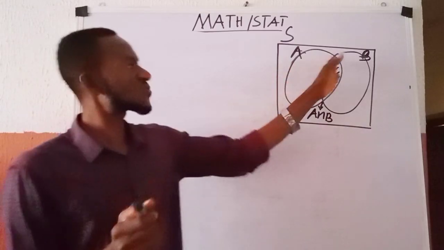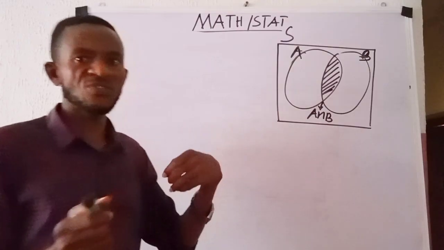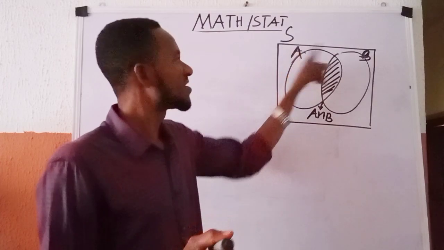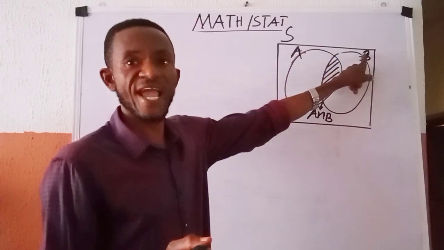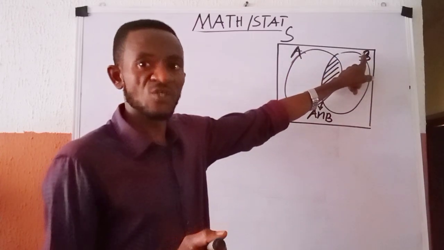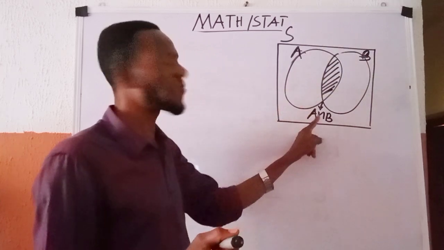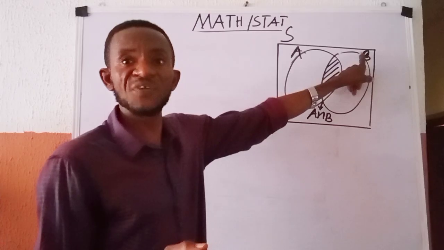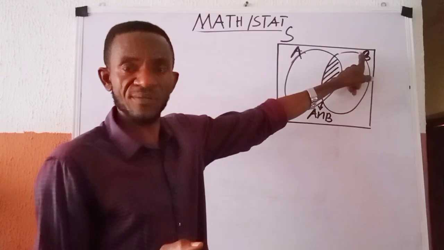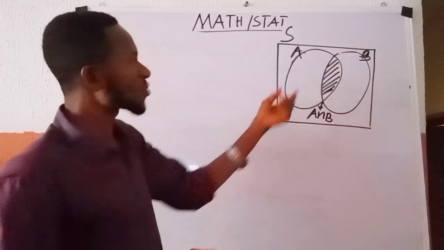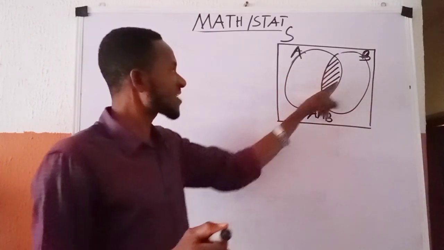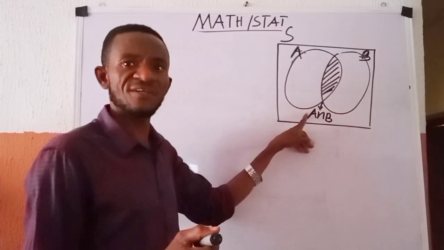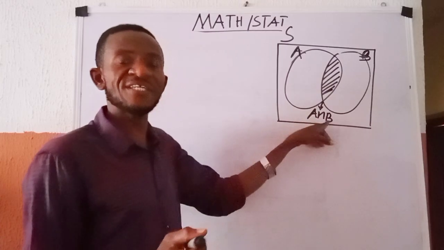So given this illustration, if I am talking about the probability of A occurring, given that B earlier had occurred, it is going to be the probability of the intersection of A and B to the probability of the B that earlier occurred. And when you come to this intersection here, we'll be talking about the number of elements that are inside A intersection B.